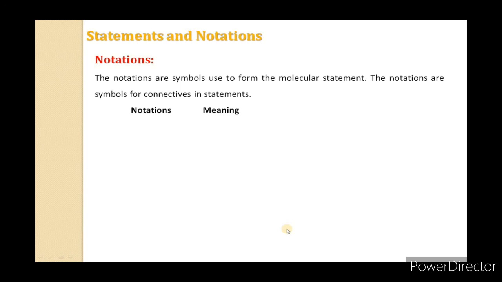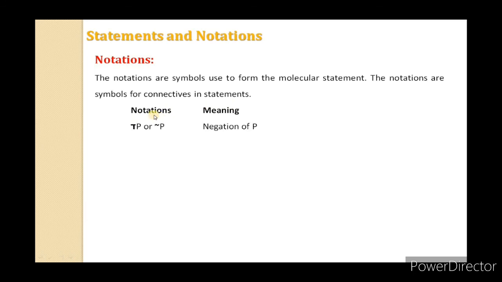We'll move to the next topic, the notations. In discrete mathematics, to define all these connectives, we have different symbols. We call these the notations. The notations are symbols used to form molecular statements. The notations are symbols for connectives in statements. We have provided some basic notations with their meanings.